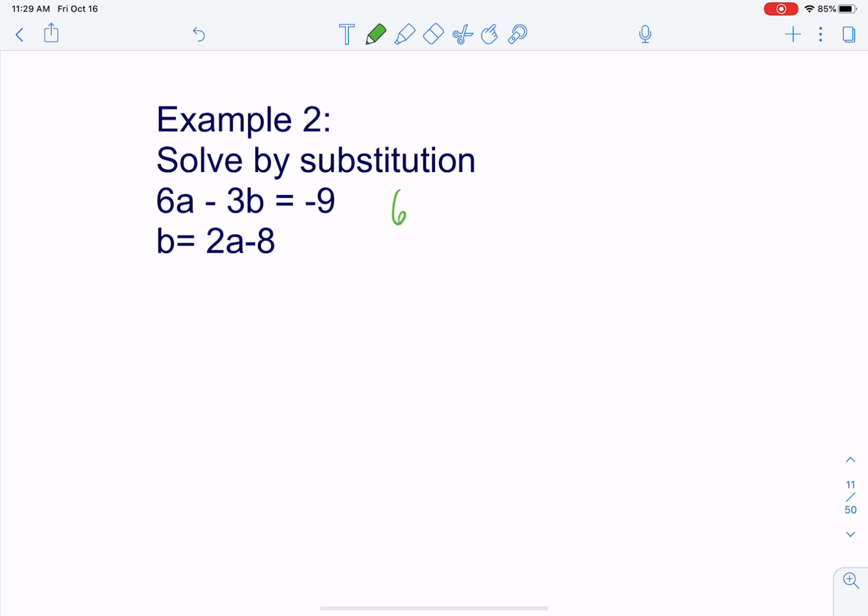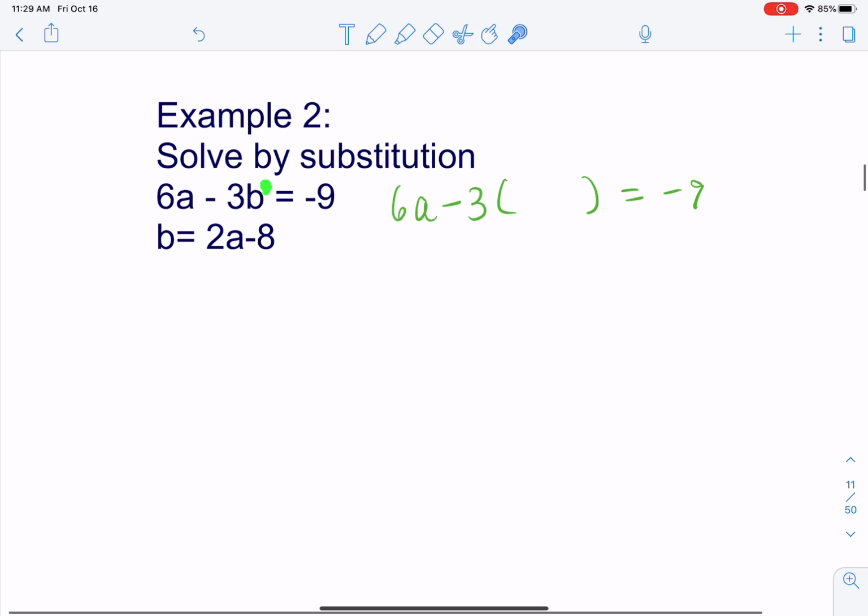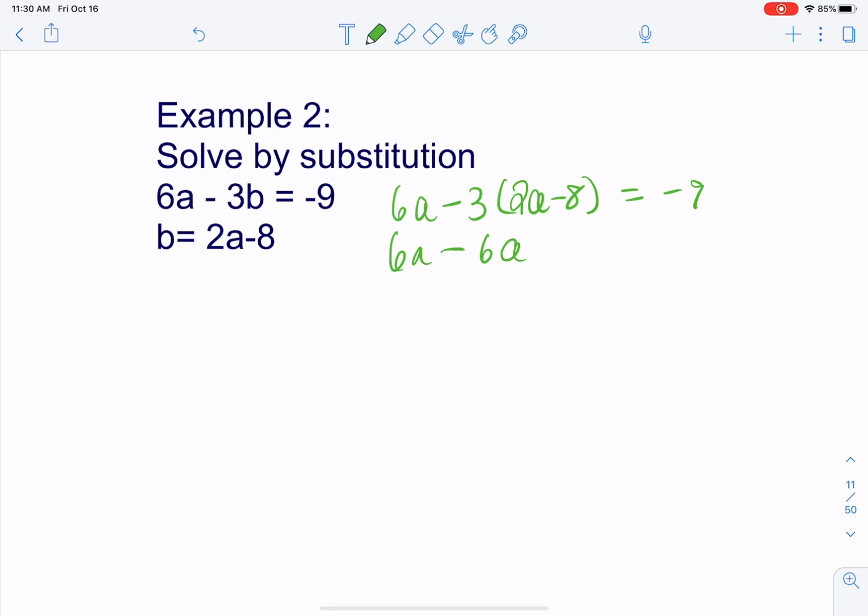So rewrite your top equation, and where the b is, so the b was right here, put a parenthesis, and inside that parenthesis, write your 2a minus 8. You might notice now that we've got an equation that just contains a's. So go ahead and solve it.